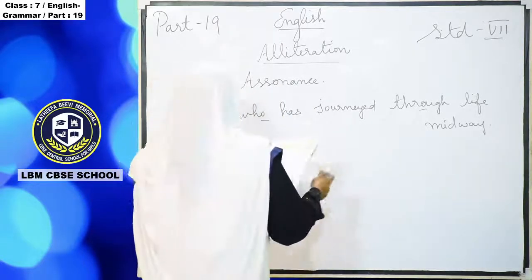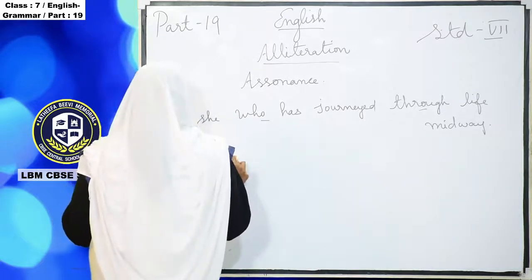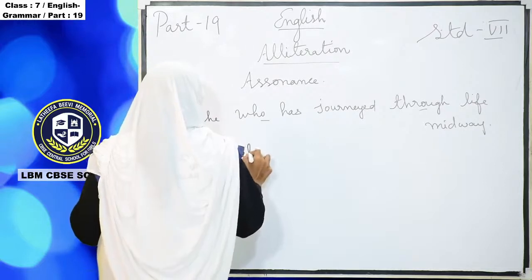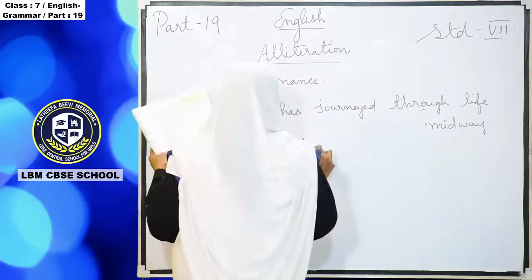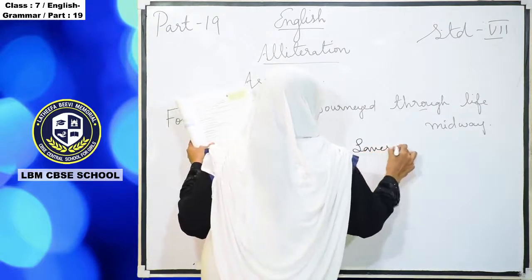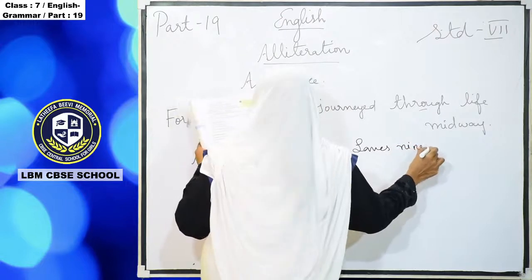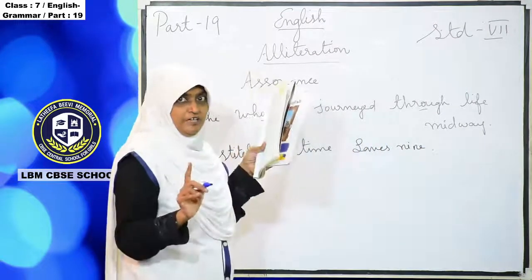Here, a stitch in time saves. Vowel sounds, you know, A, E, I, O, U. So assonance means vowel sound will come.